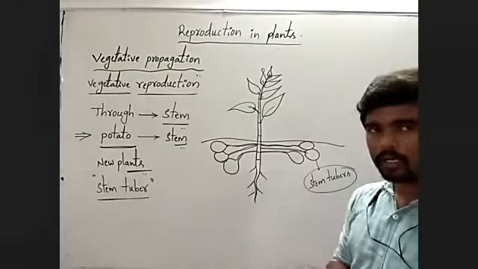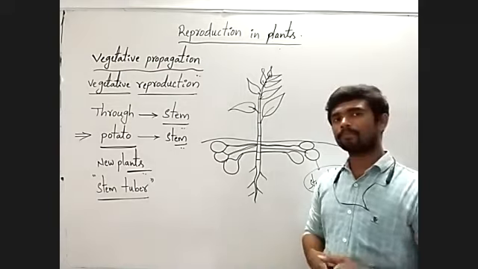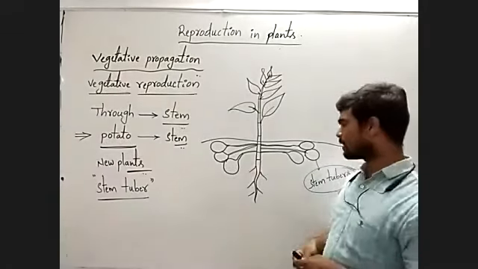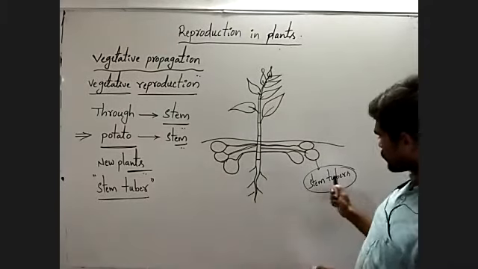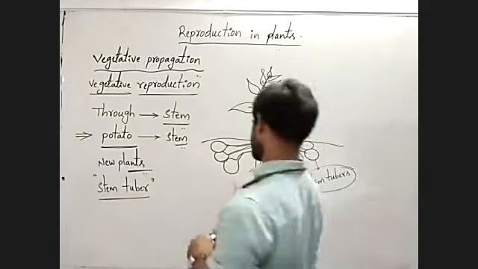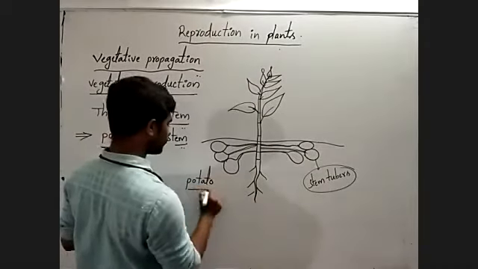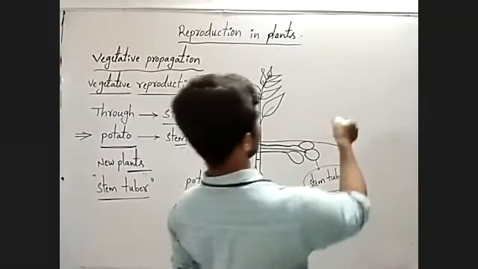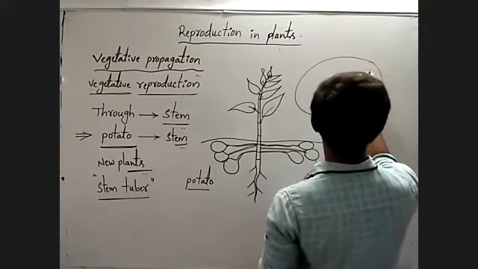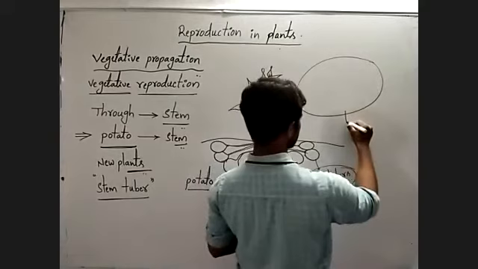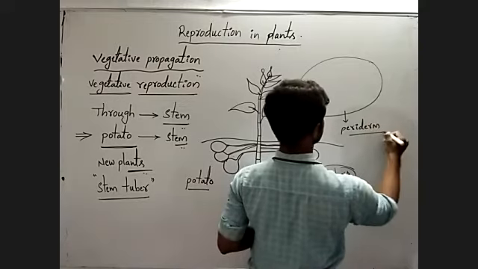Root tubers are carrot, beetroot, radish, sweet potato, asparagus. They are root tubers. Now stem tubers means potato plant. When we observe the potato, a brown colored sheet is present on the potato. That brown colored sheet is called periderm.